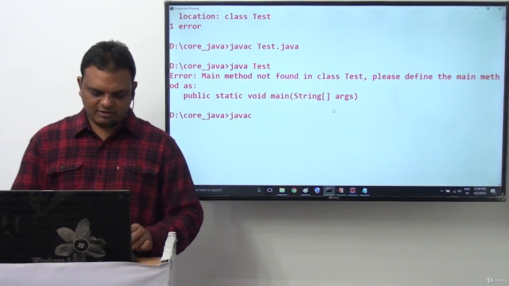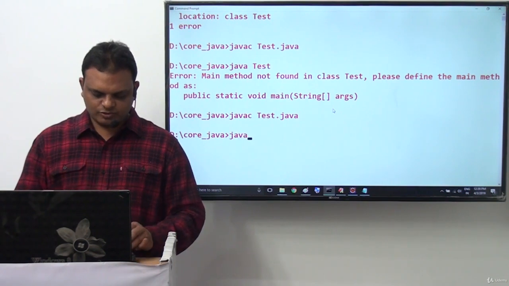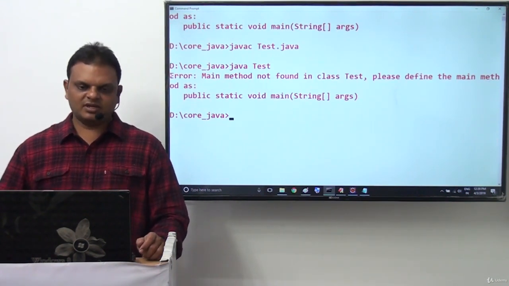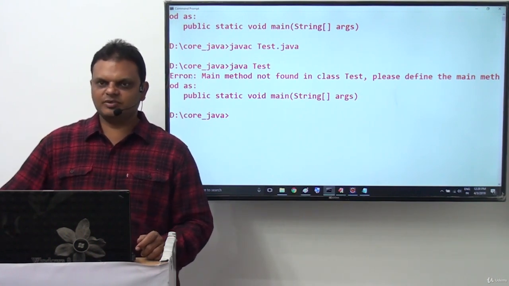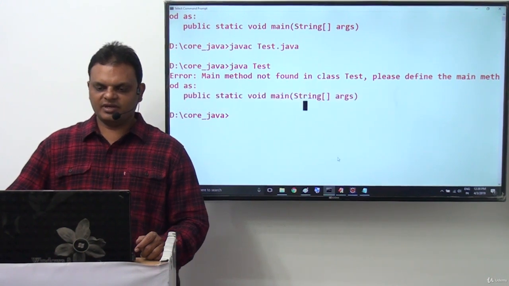Let us execute this. javac Tester.java. Compiled successfully. java Tester. Output here we are getting like which one? Error: main method not found in class Test. Please define the main method as public static void main(String[] args). Here we are getting it directly.